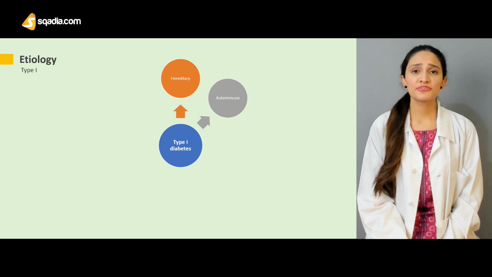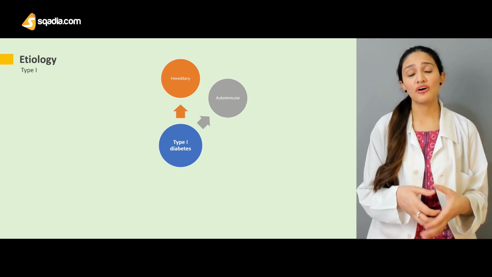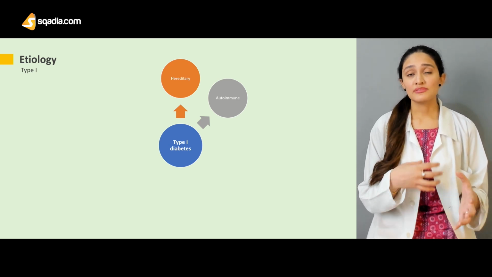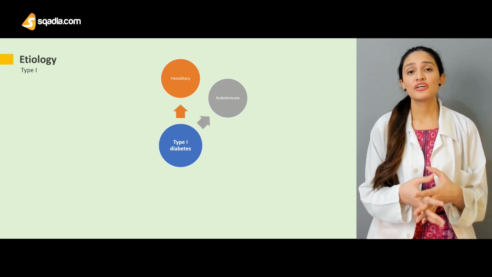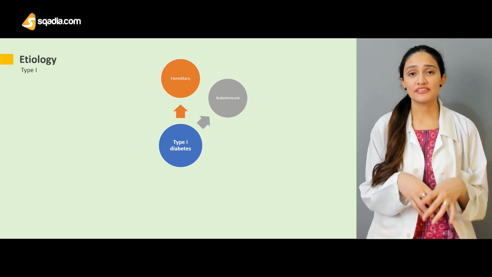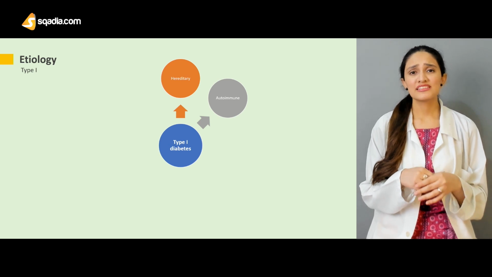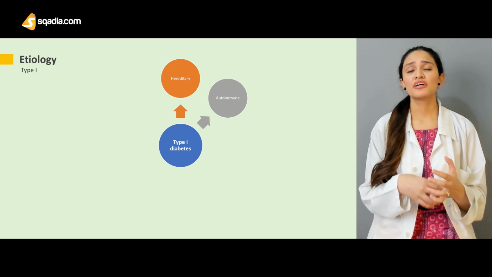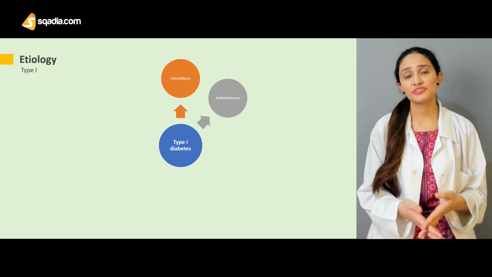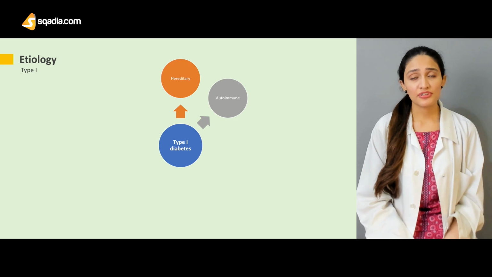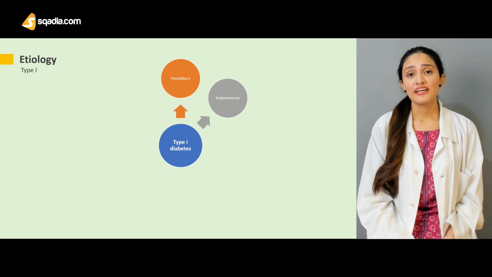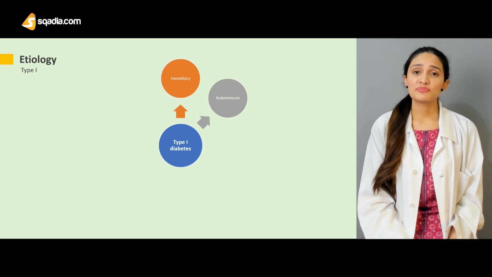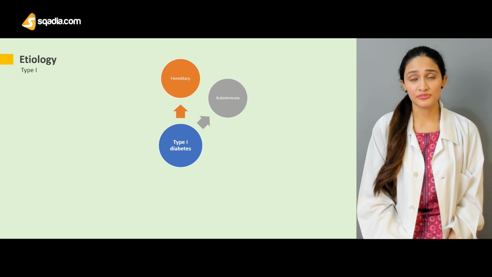Autoimmune, like I've mentioned before, the destruction of the pancreatic beta cells is because of an autoimmune disorder. So this specifically targets type 1 diabetes mellitus, and a patient having type 1 diabetes mellitus usually also has other autoimmune disorders, such as a thyroid disorder or adrenal gland insufficiency. So there is a list of autoimmune disorders that a patient might also develop.